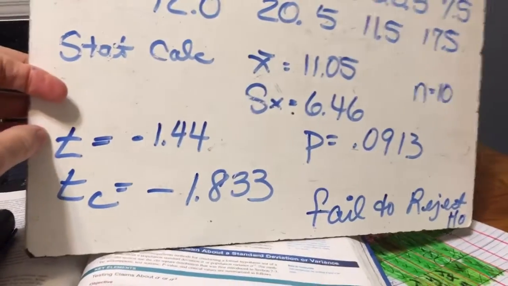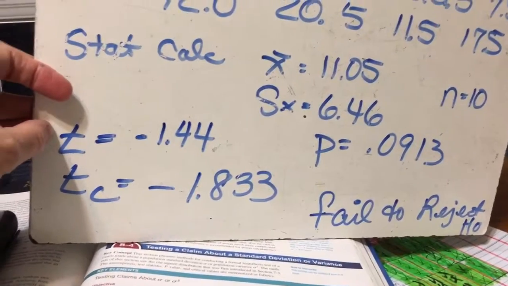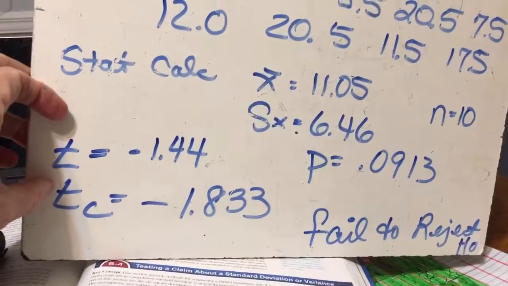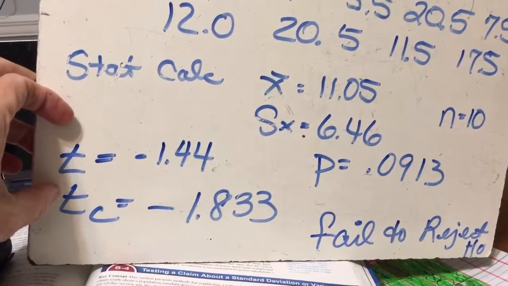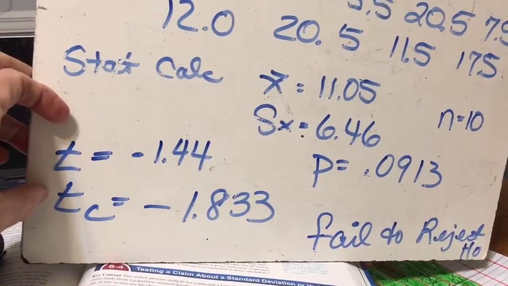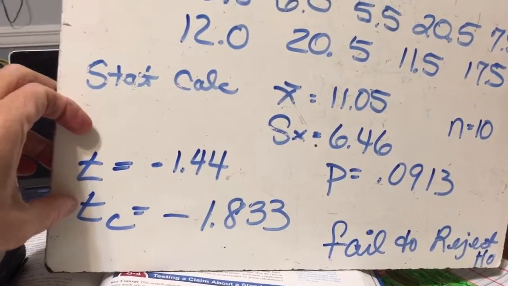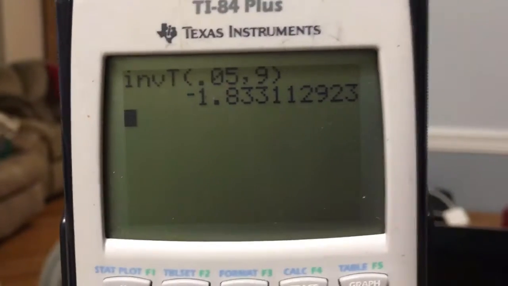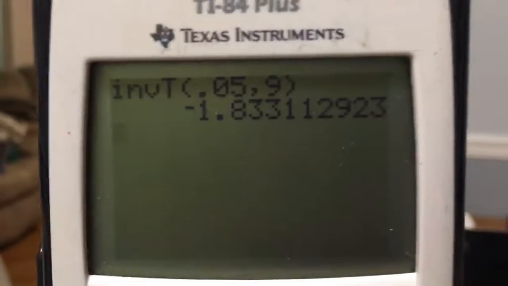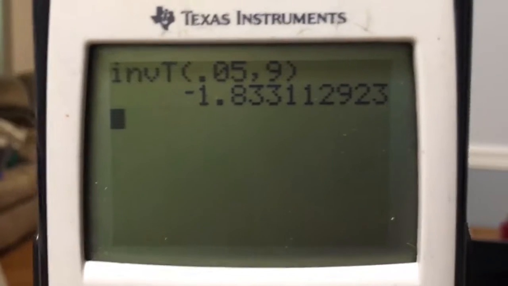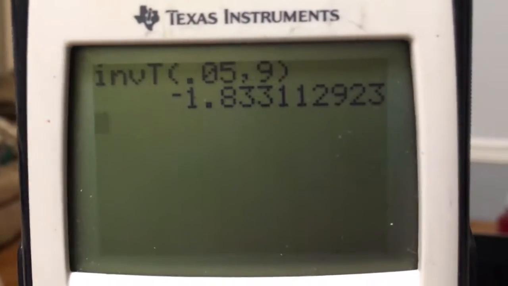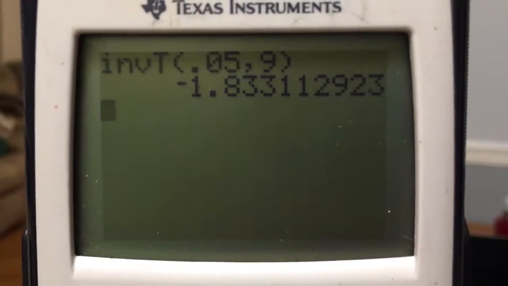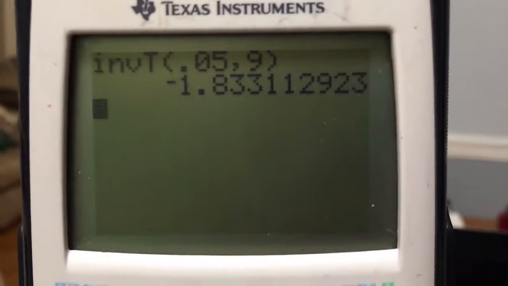Now remember, my test statistic is going to come from my t-test, and my critical value is going to come from my inverse t. So when you plug in your inverse t, you use 0.05 because this is a one-tailed test, not a two-tailed test. And then we have 10 as our n, so 9 degrees of freedom. We get the negative 1.833.